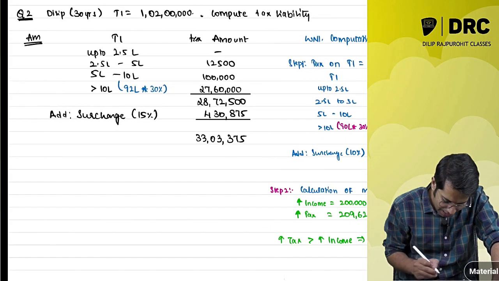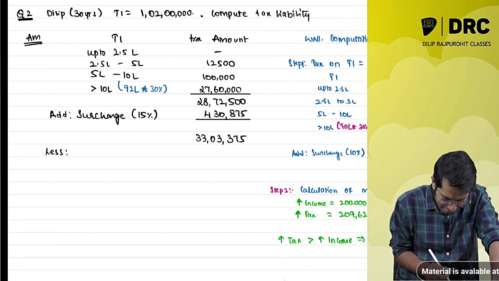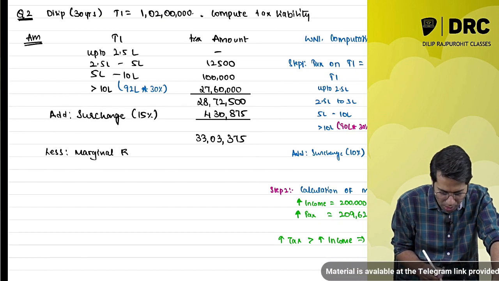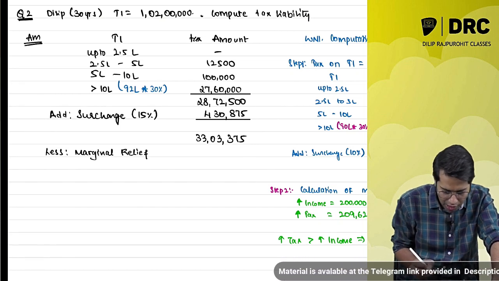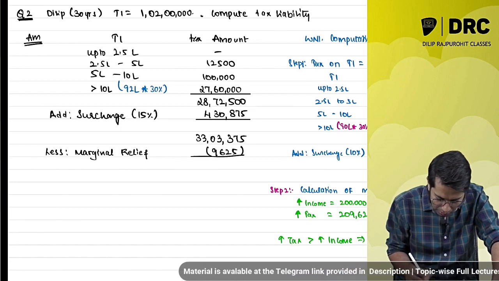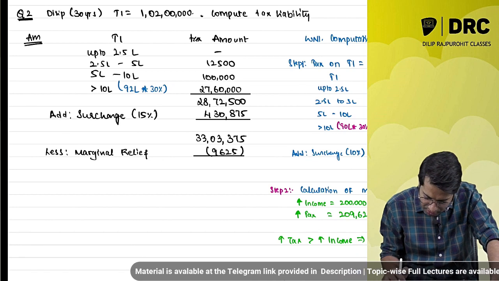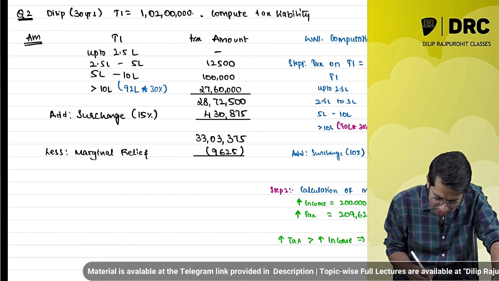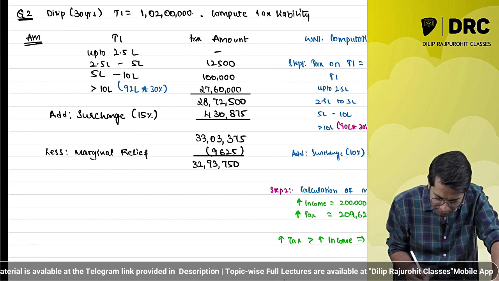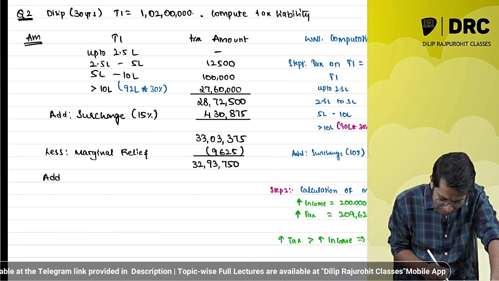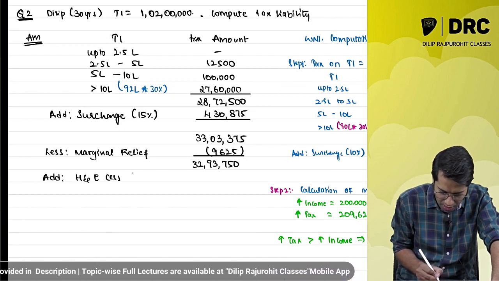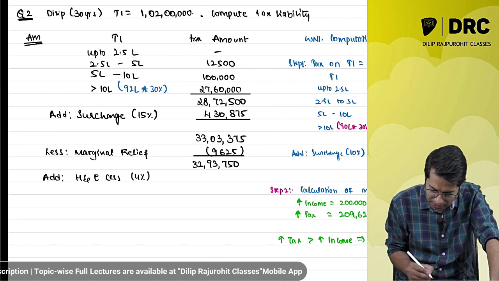So what will I do, sir? Here I am going to subtract less marginal relief. How much is the marginal relief? 9,625. Now the amount after reducing this marginal relief is 32,93,750 rupees. Add to it health and education cess at 4%.